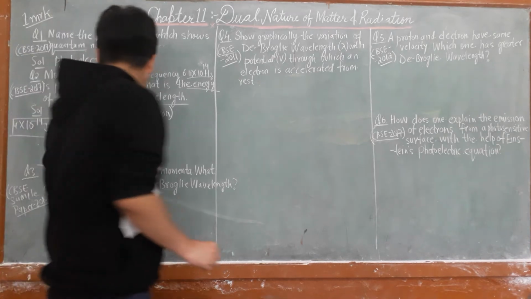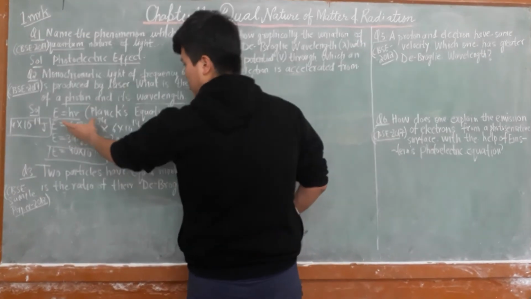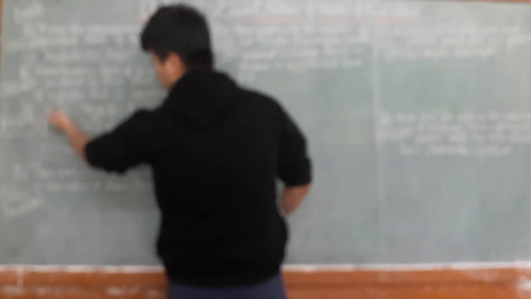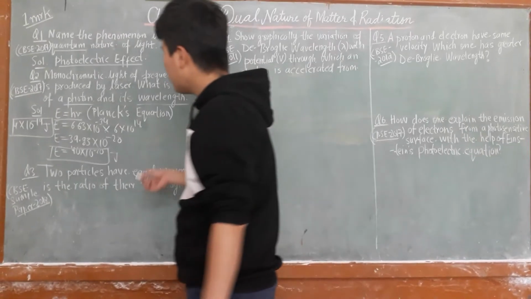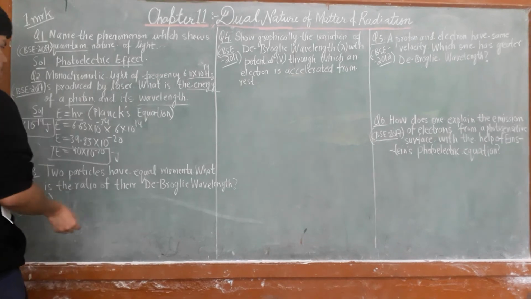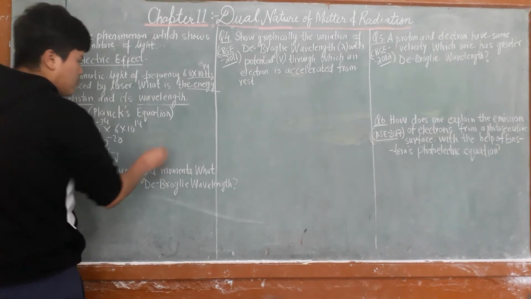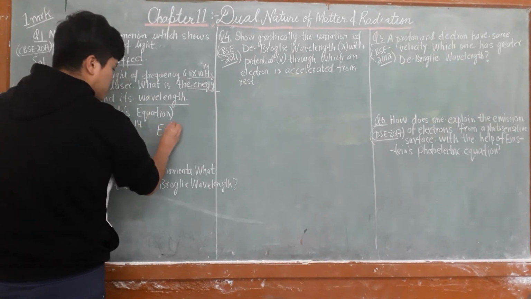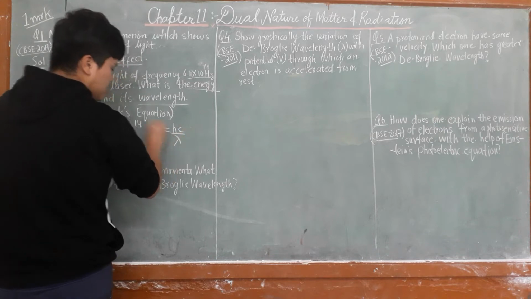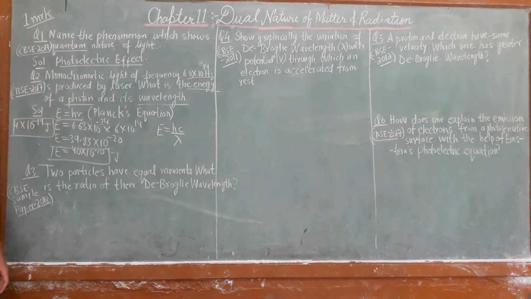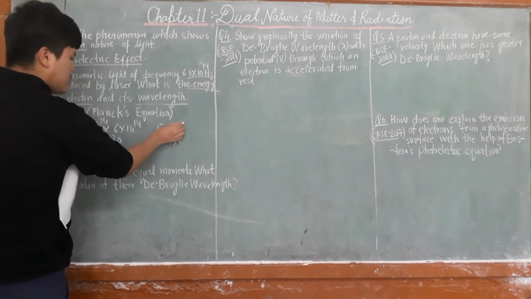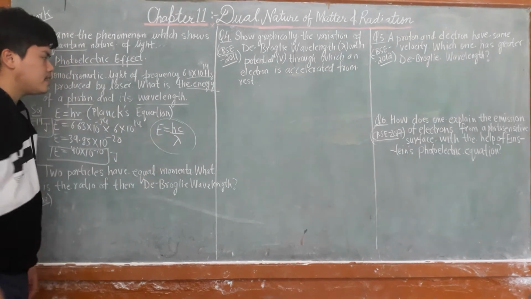These are mathematical terms, but you just need to know the physics of this particular question, that is the formula. Now what we have to find is the wavelength. For the wavelength, the formula is E is equal to hc by lambda. I want to give you this as homework.